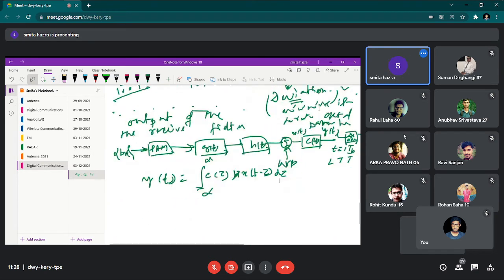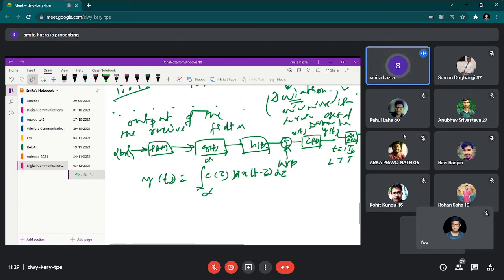After considering this whole thing, you are trying to consider what the outcome of this receive filter is. The outcome of this receive filter I have shown with the notation y(t). So how can we write y(t)? Simply, y(t) is the processing of c(t) over this x(t).